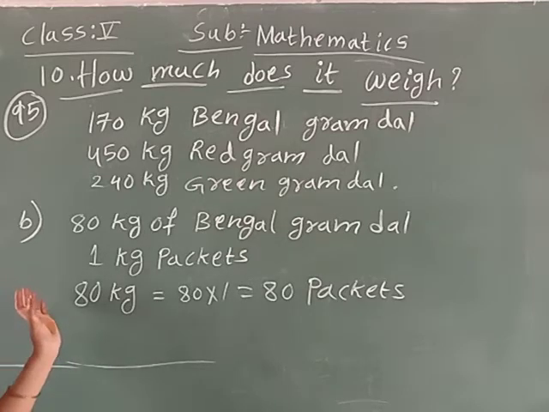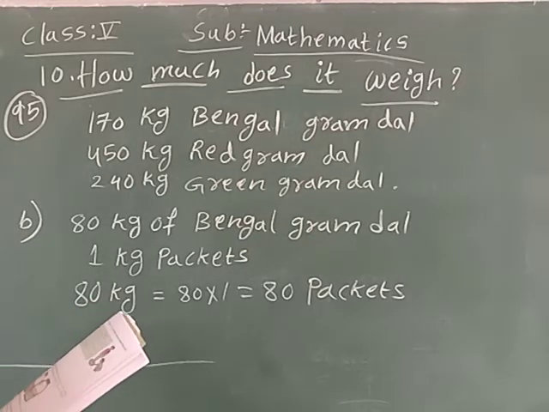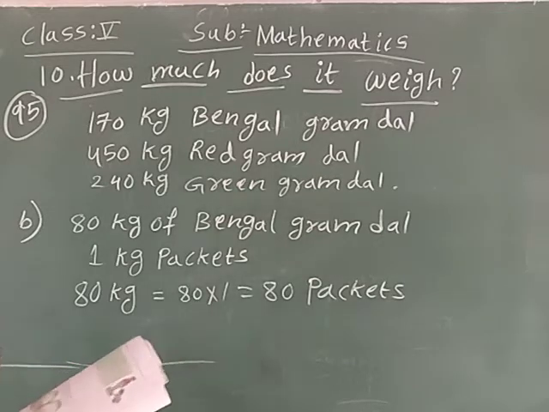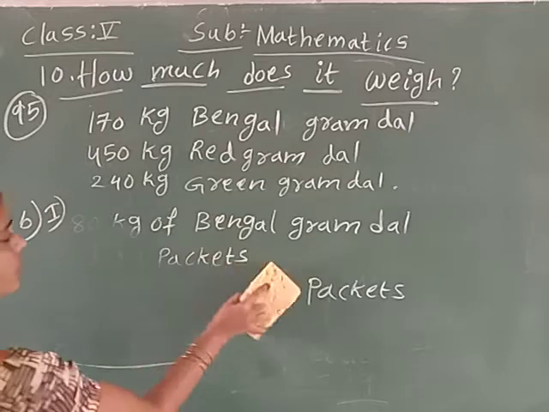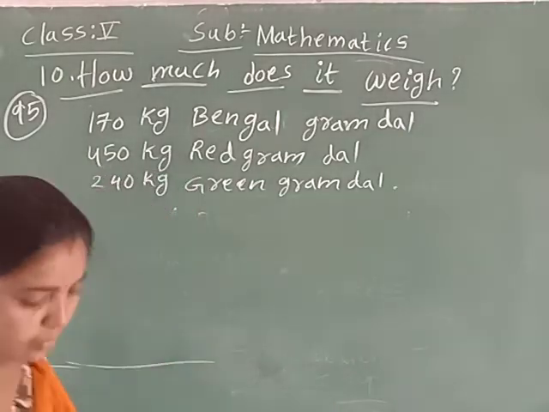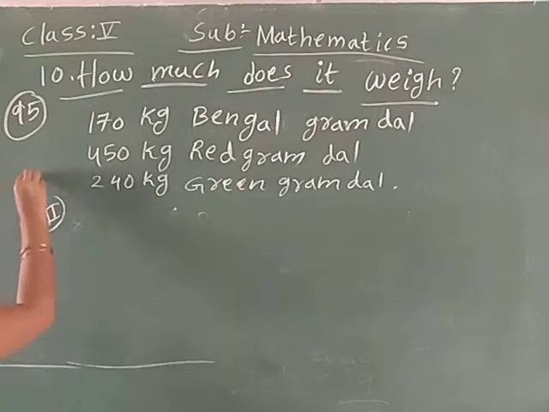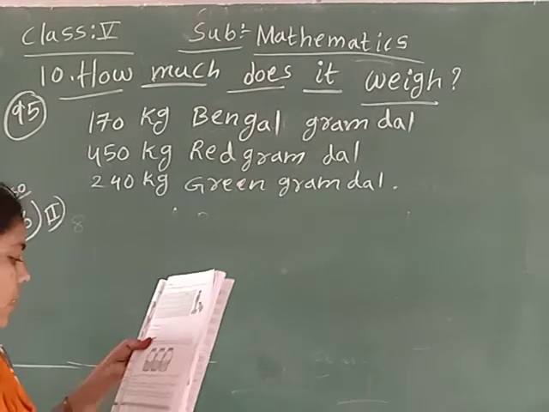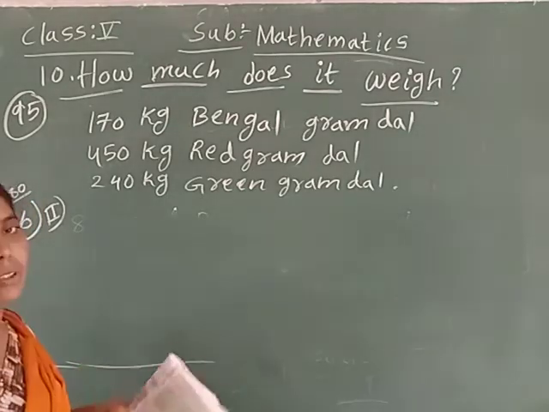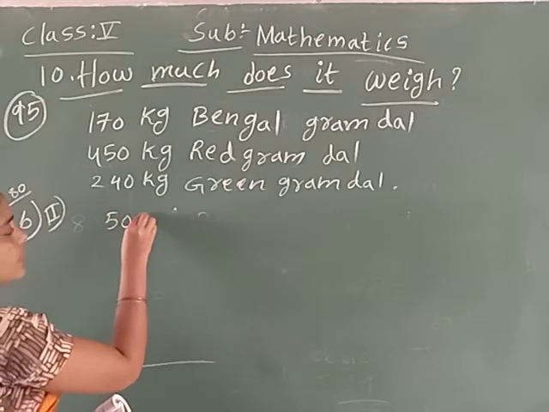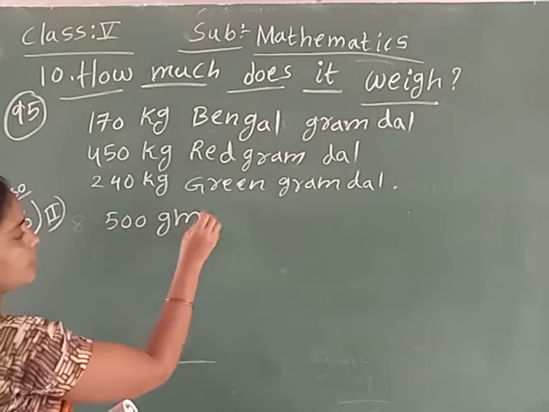Okay. Then 80 packets, and next 90 kgs in 500 gram packets. So completed, children? Okay, now in B2 there is a first step and a second step. The first gave 80. For the second, 90 kgs in 500 gram packets.